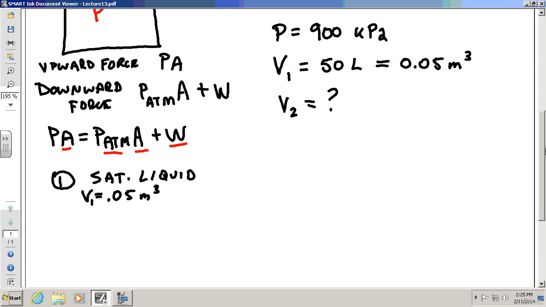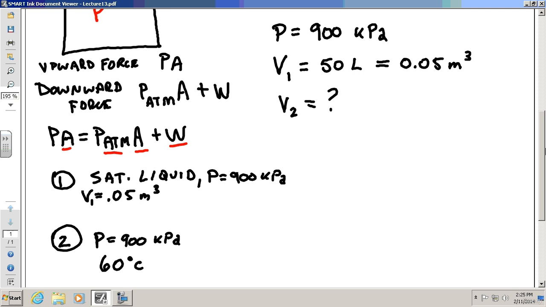Now, before we get into anything, what do we know about state 2? Oh, by the way, here I have a pressure of 900 kPa for state 1, and I also have a pressure of 900 kPa for state 2. Same pressure. Anything else I know about the final state? 60 degrees C. That's right, 60 degrees C. Great.